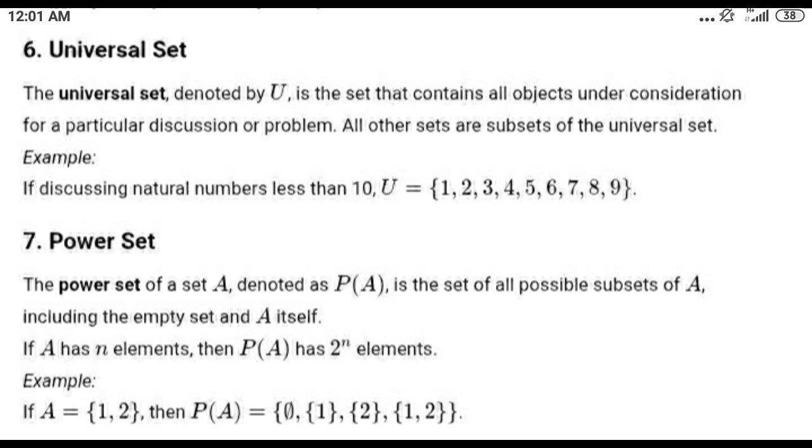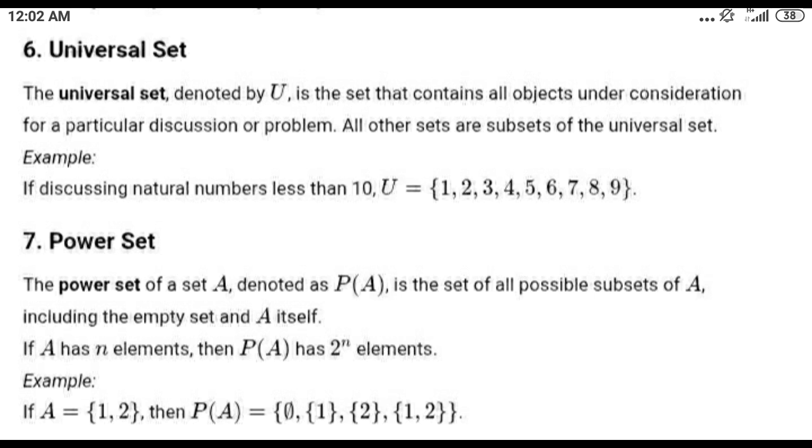Example: if we are discussing natural numbers less than 10, then the universal set is {1, 2, 3, 4, 5, 6, 7, 8, 9}. The universal set is a set that contains all the elements of all subsets under investigation in a particular context. This set is either denoted by U or S.